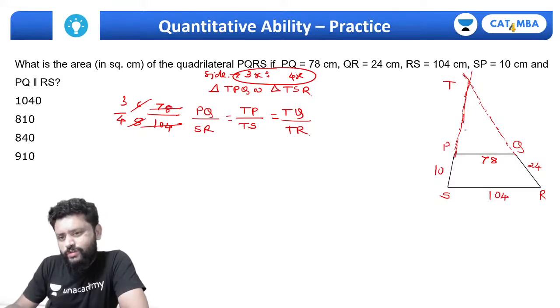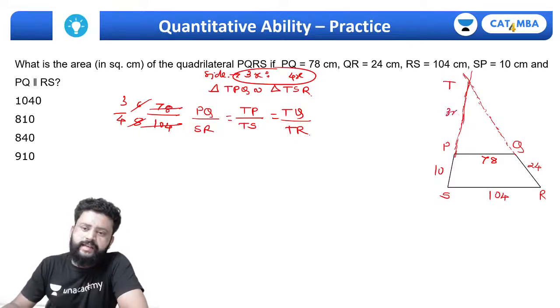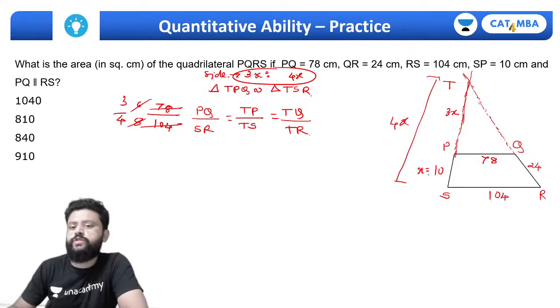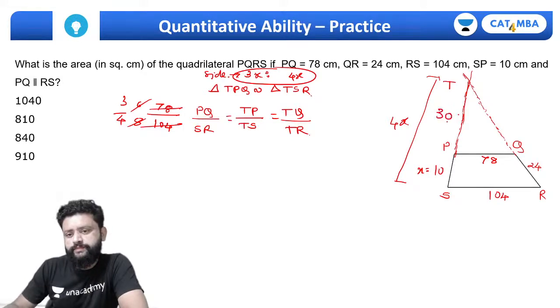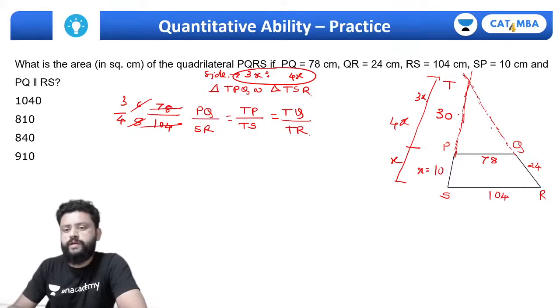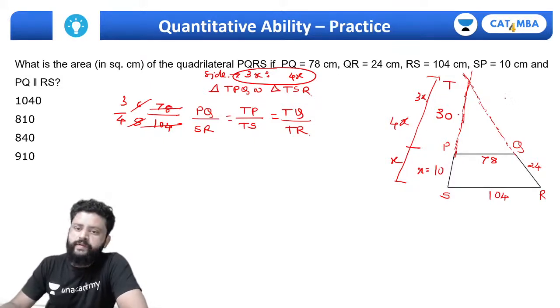Right now we don't know the smaller triangle's sides. If this is 3x, then the total will be 4x, which means this is x, and this is 10, which means this must be 30. Right, the same way here, this will be 3y, and this is y, y is 24, this has to be 96.